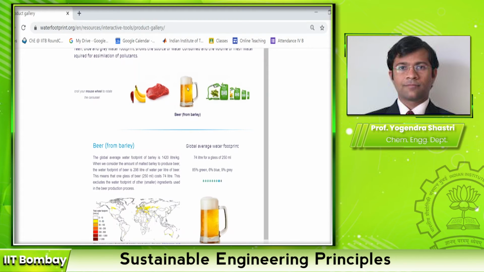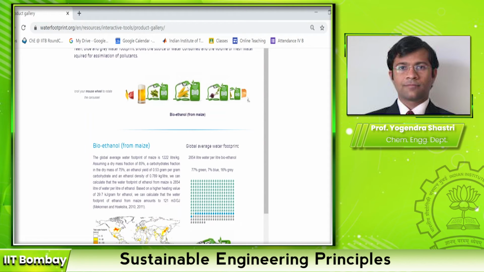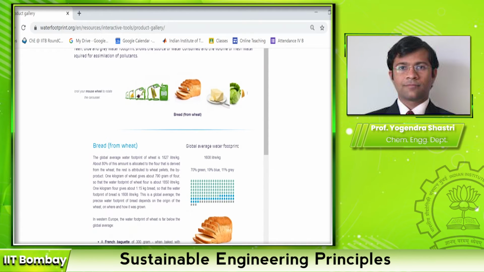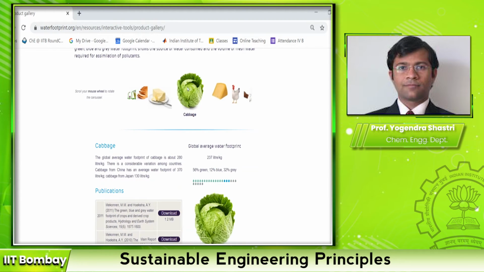Beer, for example, has 72 liters of water footprint for 250 ml of beer. The example of biofuel that I mentioned, so per liter of bioethanol has a water footprint close to 3000 liters, and so on. So you can look at other products on this website and find out more about the water footprint. These are some representative numbers for a particular region.